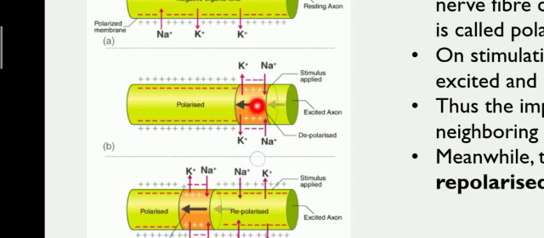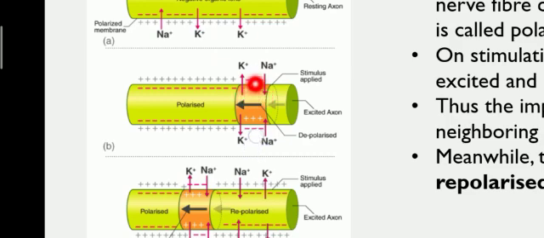Suddenly sodium ions enter inside the axon, and the positive potassium ions move outside along with the negative ions. It means the membrane becomes permeable to sodium ions. So there is a movement of sodium ions towards the inner side of the axon.